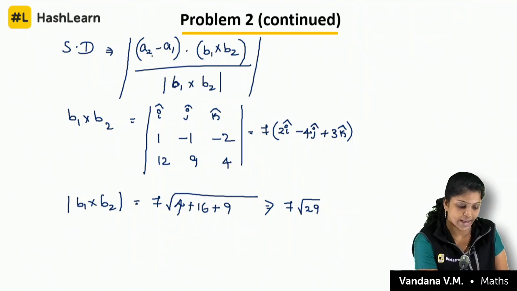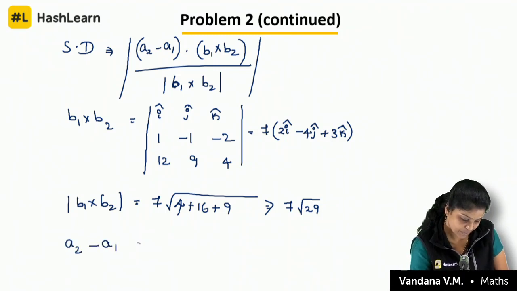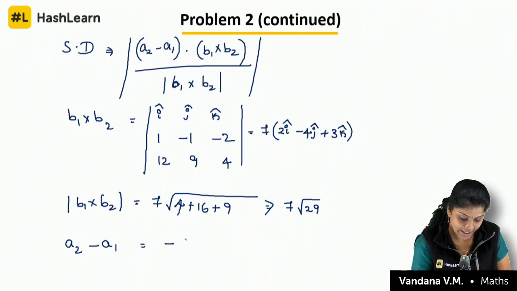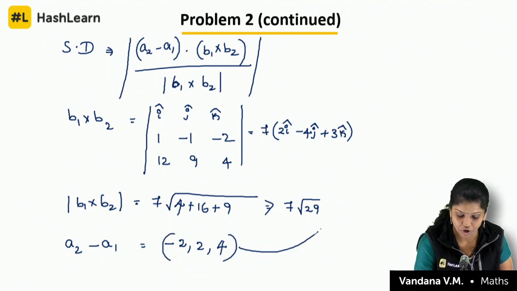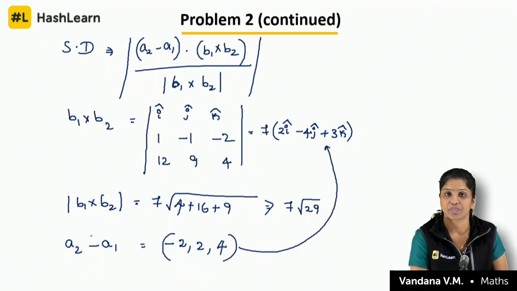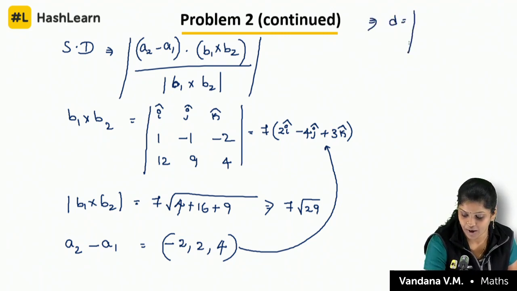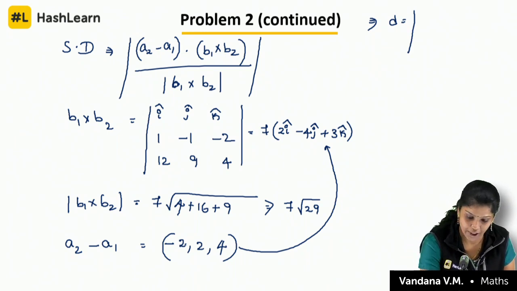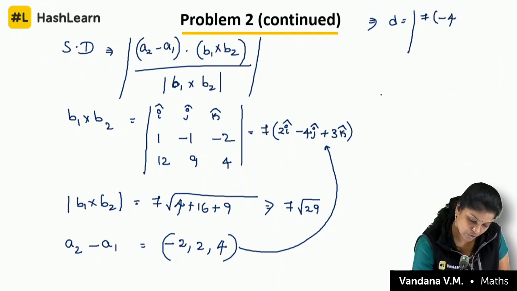Now find out A2 minus A1 dot B1 cross B2. So what is A2 minus A1? The passing through points, isn't it? So that we will get minus 2, 2, 4, and apply the dot product between these two. 7 into 2 into minus 2, that is minus 4.